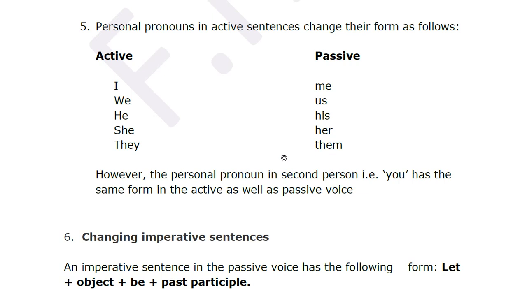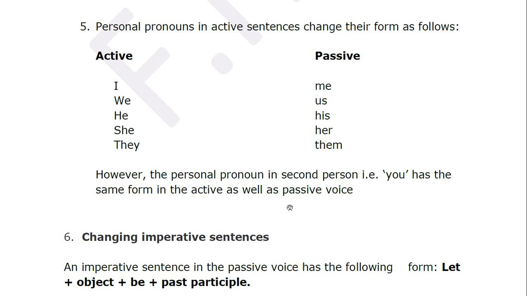So what you are supposed to do, remember, you are changing your subject, verb, object, and starting your sentence with your object, correct? This was the general rule which I told you. Now, since it is an imperative sentence, you will write the word let first.